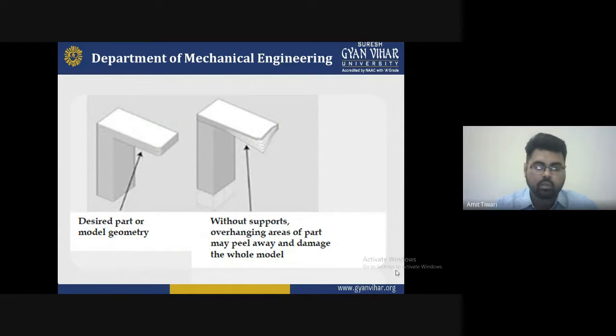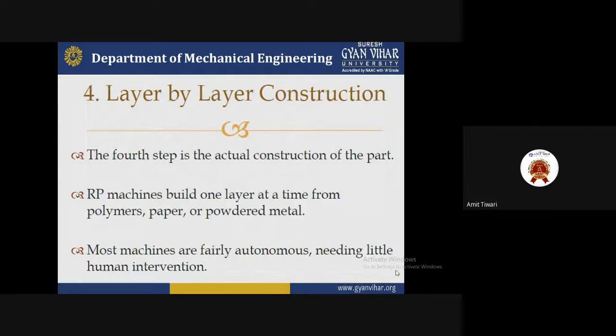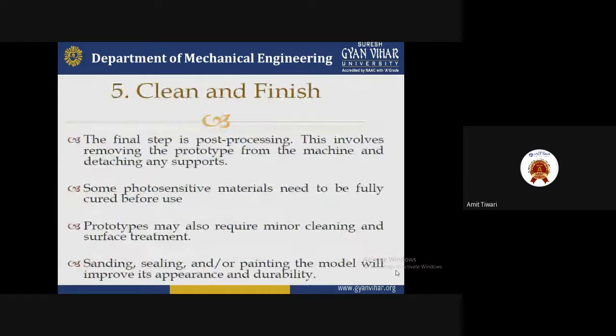Next, the fourth step is layer by layer construction. The fourth step is the actual construction of the required part. Layer by layer construction is required to maintain the quality of the part. Rapid prototyping builds one layer at a time from polymer, paper or powder metal, so you have to select what type of layer to adapt. Most machines are fairly autonomous and need little human intervention.